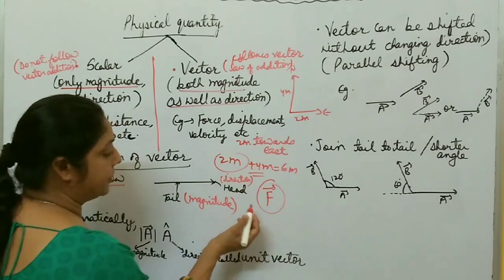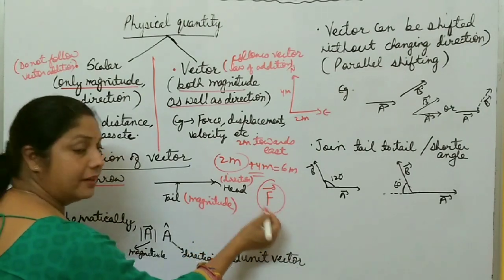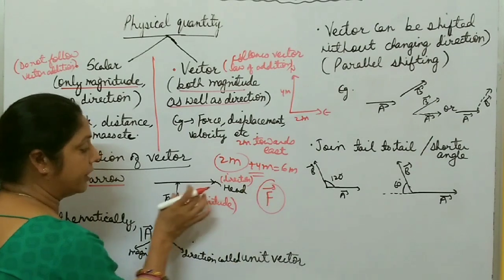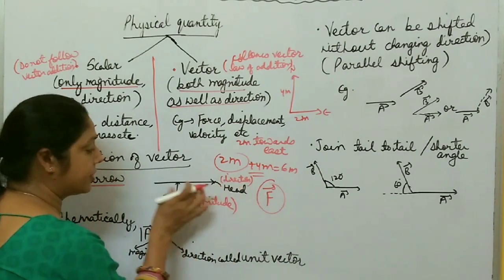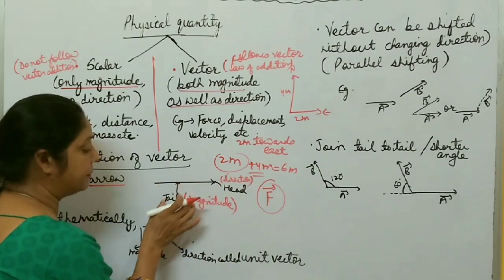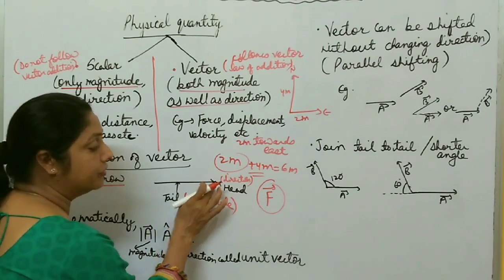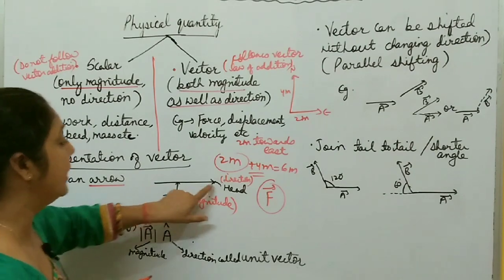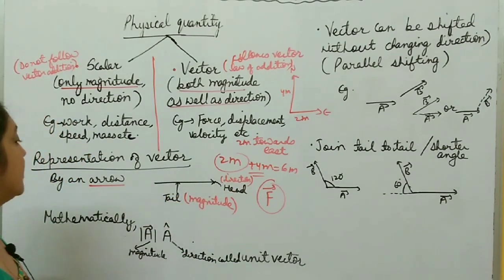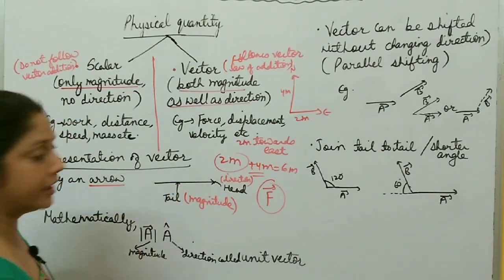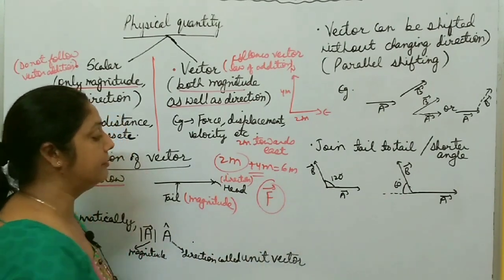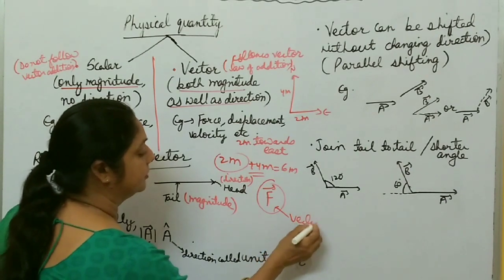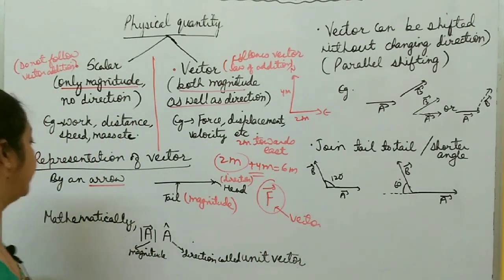So if you put an arrow over a physical quantity, what does the arrow mean? Both magnitude and direction. The length of the arrow represents magnitude and the tip of the arrow represents direction. And the length of the arrow is called the tail and the tip of the arrow is called the head. So this is the representation of a vector. You put an arrow over any physical quantity, then this quantity becomes a vector. This arrow represents a vector quantity.